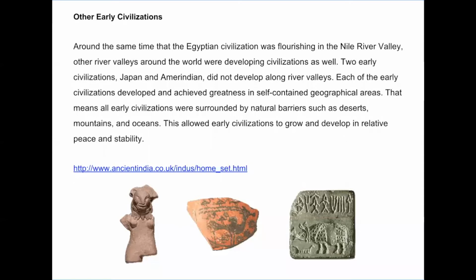Other early civilizations. Around the same time that the Egyptian civilization was flourishing in the Nile River Valley, other river valleys around the world were developing civilizations as well. Two early civilizations, Japan and Amerindian, did not develop along river valleys. Each of the early civilizations developed and achieved greatness in self-contained geographical areas. That means all early civilizations were surrounded by natural barriers such as deserts, mountains, and oceans. This allowed early civilizations to grow and develop in relative peace and stability.